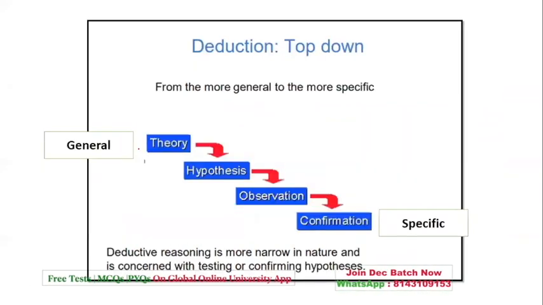When I say deductive, it is from top to bottom, deduct. So you go from many, you keep subtracting and you come to one specific individual, a particular. So it comes with a theory, hypothesis, observation, and confirmation.